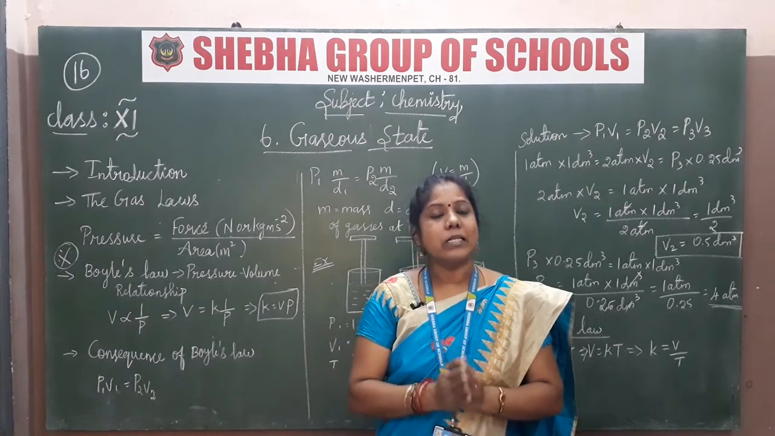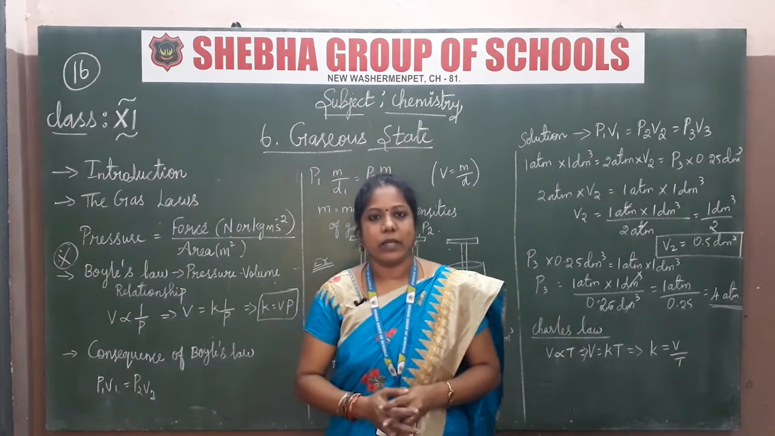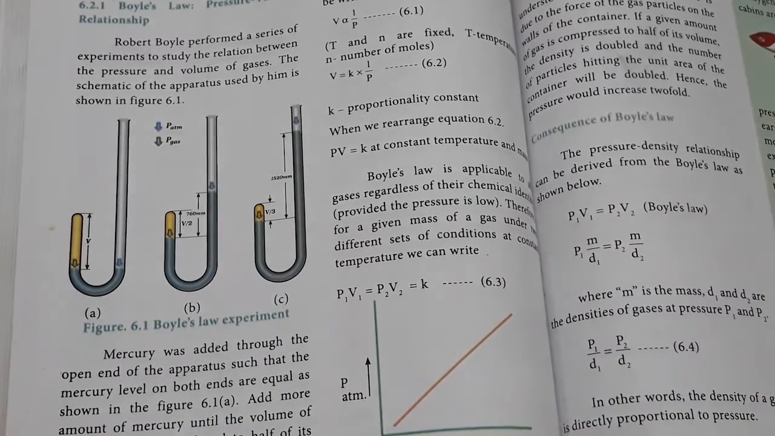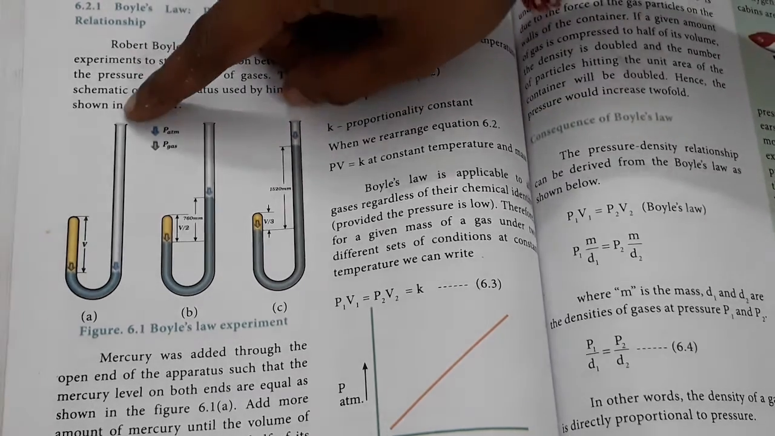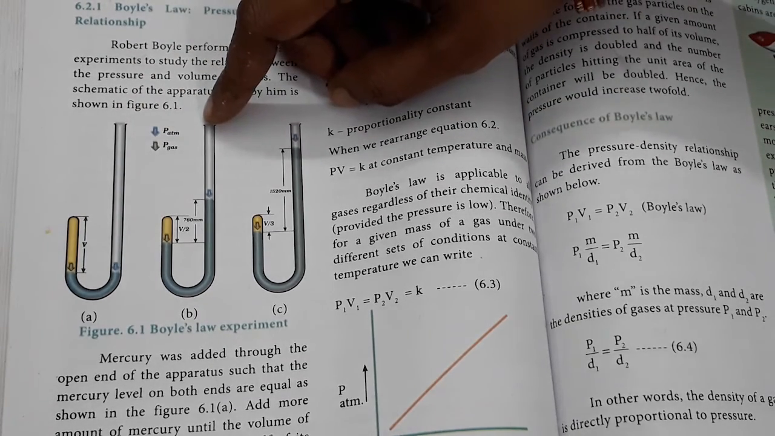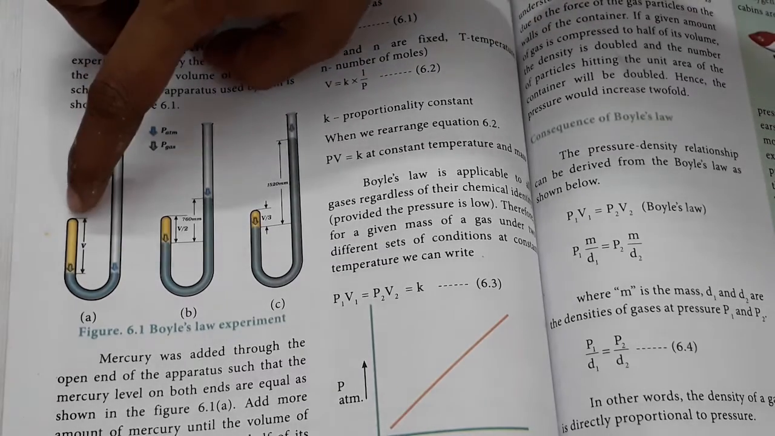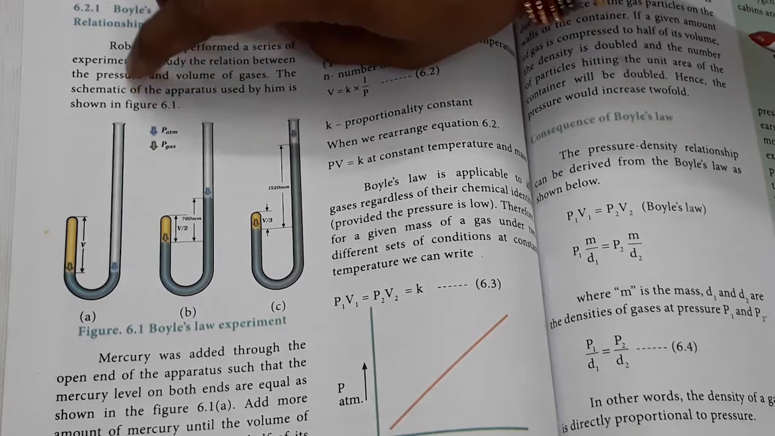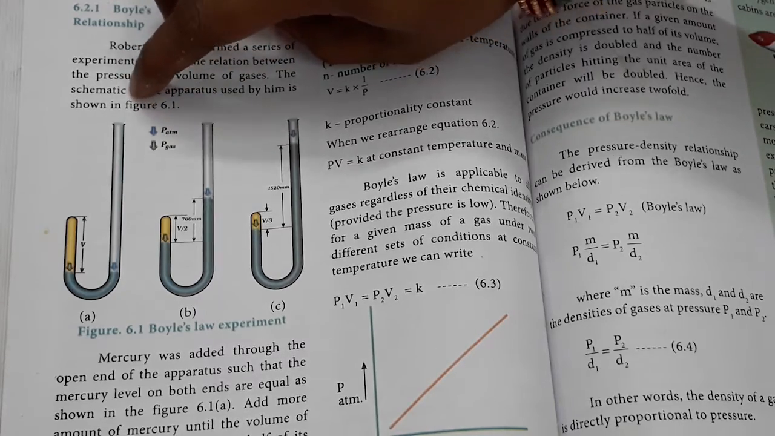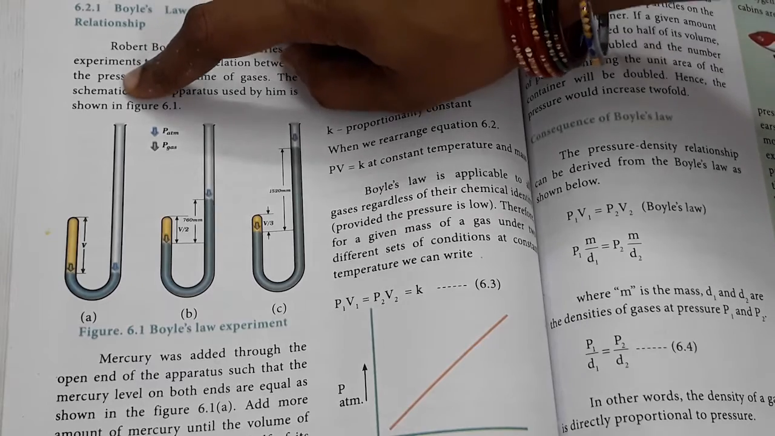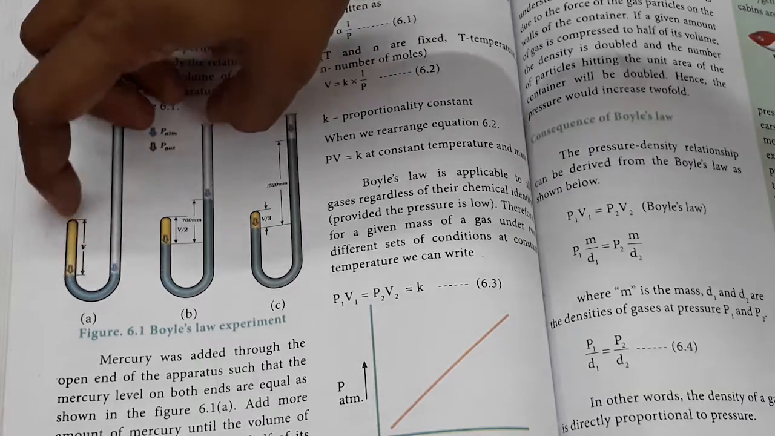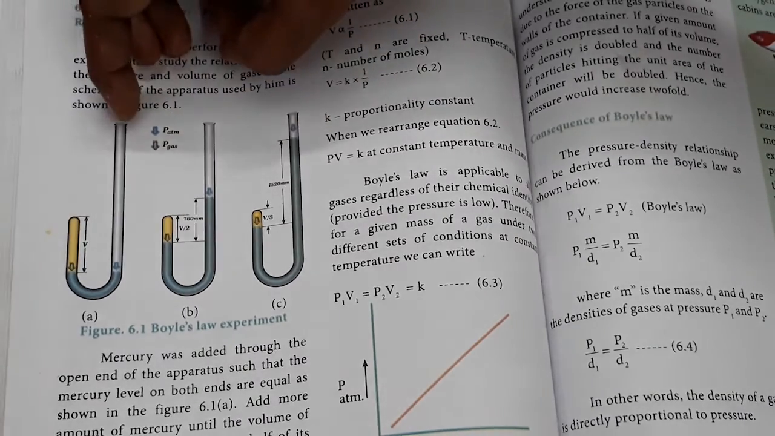Let's see the Boyle's law experiment in our textbook. Okay students, this is the Boyle's law experiment. You can see the picture of the apparatus for this experiment. It is U-shaped, with one end closed and the other end open. You have to pour mercury into the open side to trap the volume. You can see the yellow color, that is the trapped volume, using the mercury.